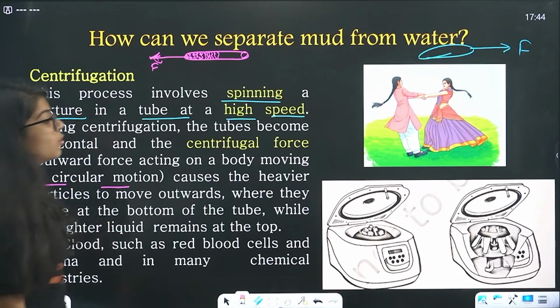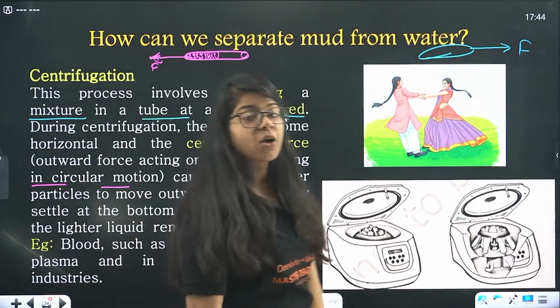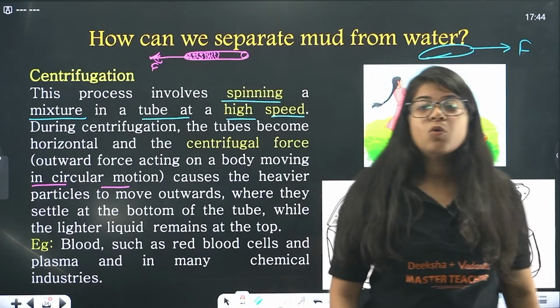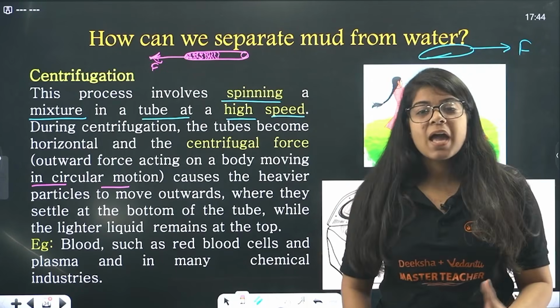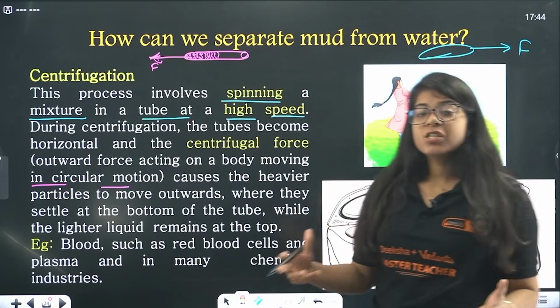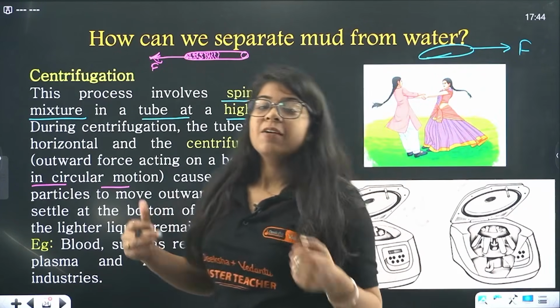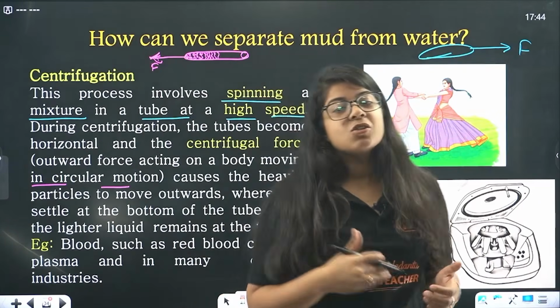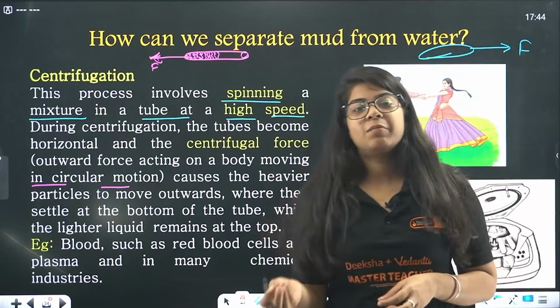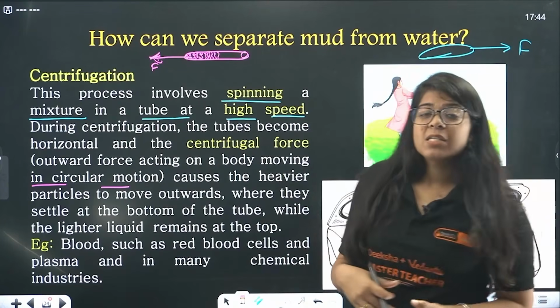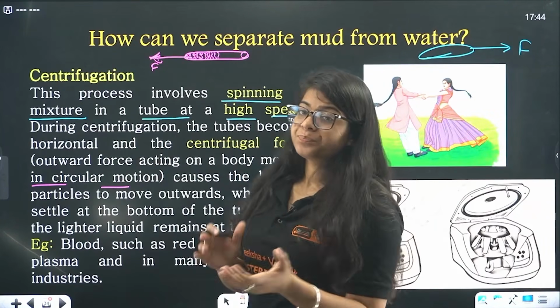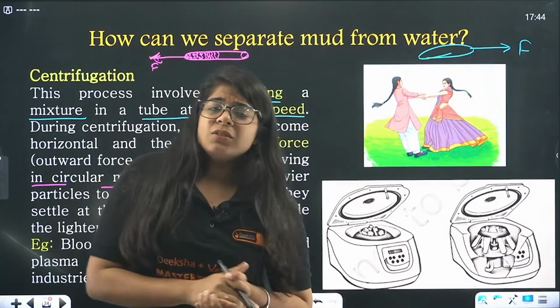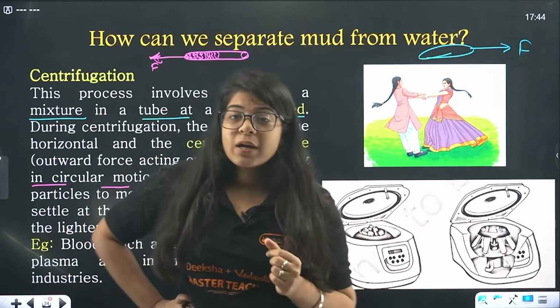Now, where is it used? It is used mostly in biology labs to separate out red blood cells and plasma, and in many chemical industries also this is used. Okay, we also used to do this in our graduation, in our chemistry labs, right? So we do it to separate red blood cells from our plasma mostly. Okay. Now, we saw one more thing, that is coagulation.